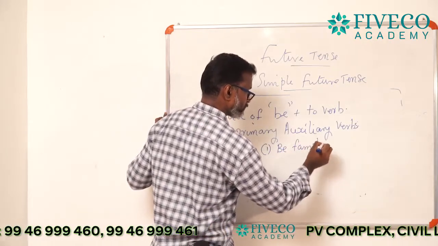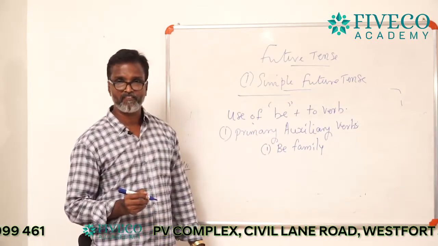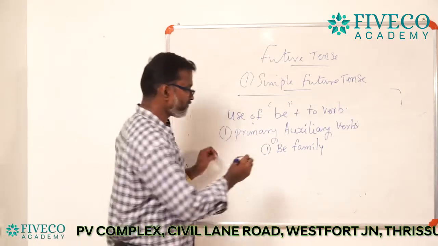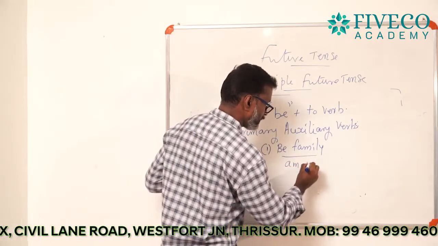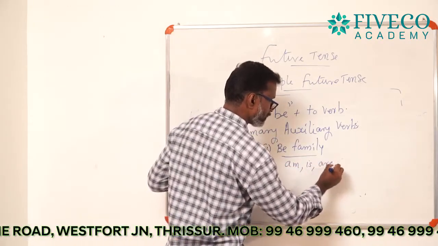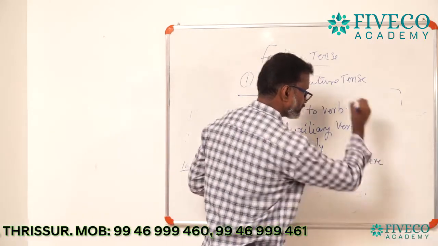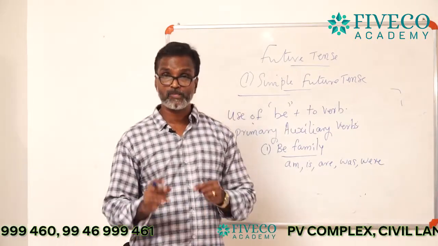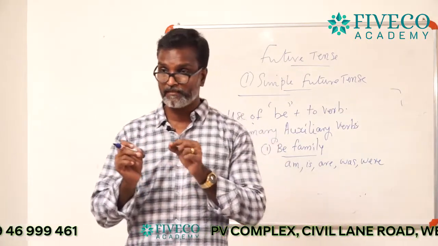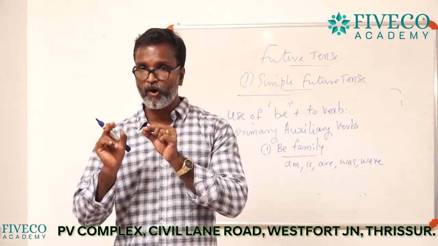The first one is called B family. B family means am, is, are, was, were. They are called B family. And in the question paper, you will see, use the appropriate form of B.